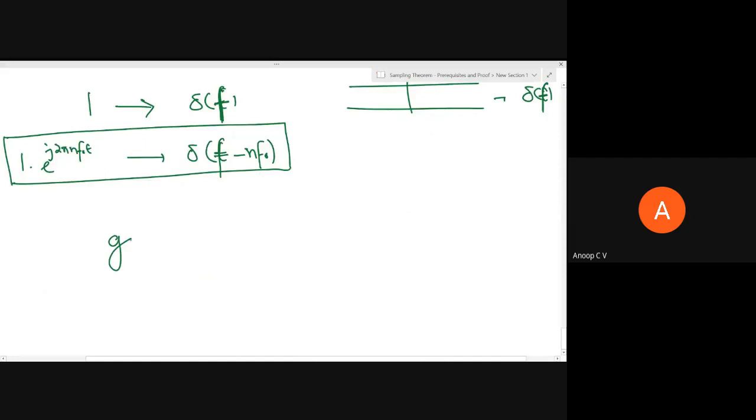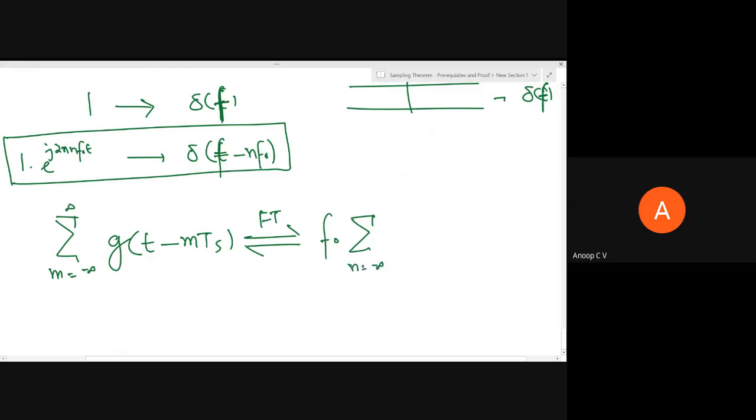So I'll write g of t minus m Ts, summation m from minus infinity to infinity. So this is a periodic signal. Its Fourier transform is given by f naught times summation n from minus infinity to infinity G n of f naught times del of f minus n f naught, right?